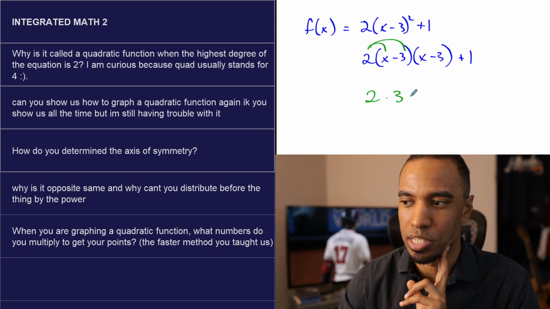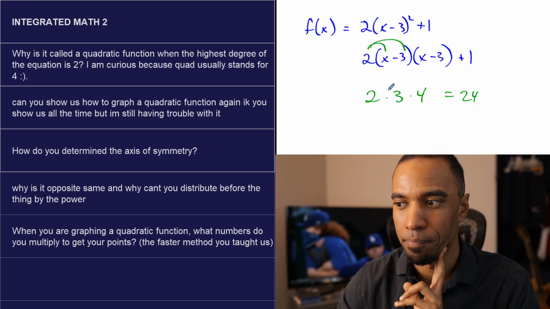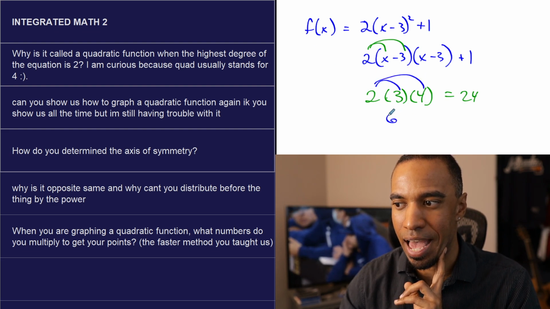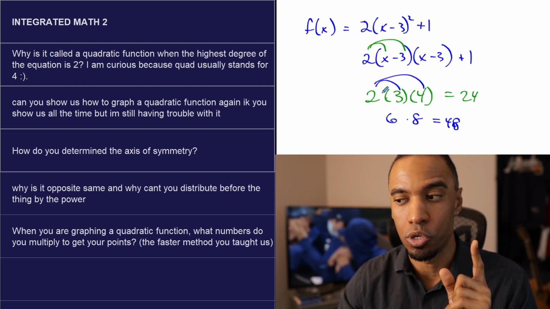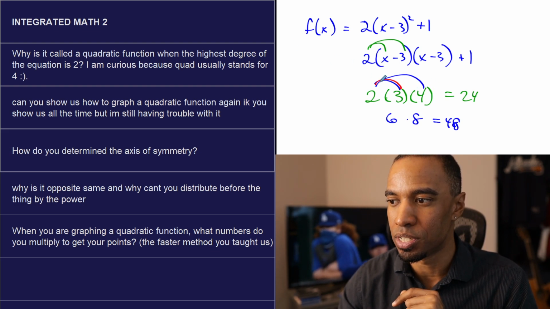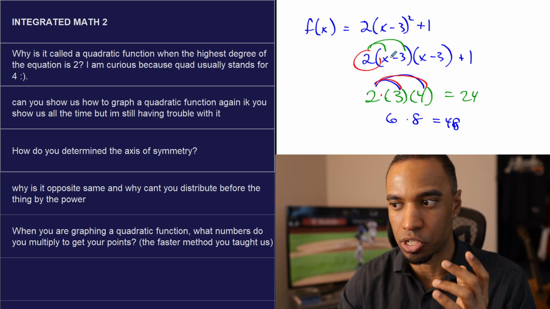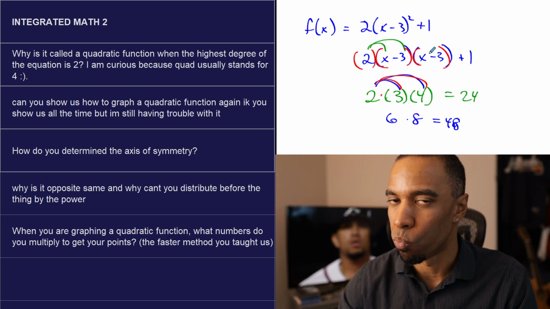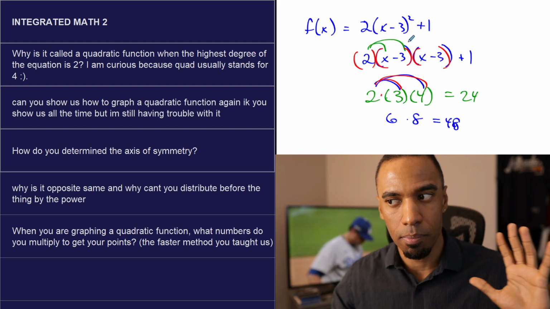Guys, what's 2 times 3 times 4? 2 times 3 is 6, 6 times 4 is 24. Okay. Should I distribute the 2 into the 3 and the 4 and make that 6 times 8 and make it 48? No. When you did 2 times 3 times 4, you said 2 times 3 is this, and that result times 4 is that. You didn't distribute it into here. You only multiplied once. This is all multiplication: 2 times this times this. They all multiply just once. The distribution goes into the terms within the quantity, but you only distribute once here.